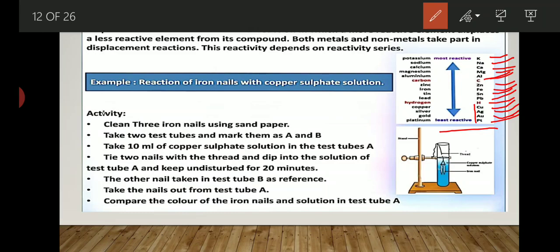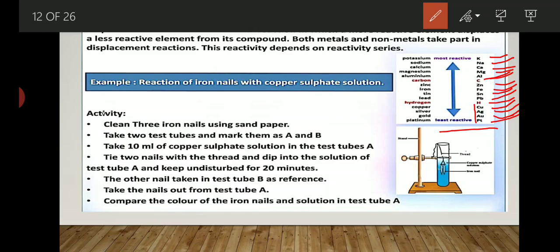Under certain conditions, silver and copper undergo a reaction with oxygen and other gases, but gold and platinum hardly react with oxygen or other gases. They are the least reactive in nature. That's why they do not show any reaction with oxygen or moisture.